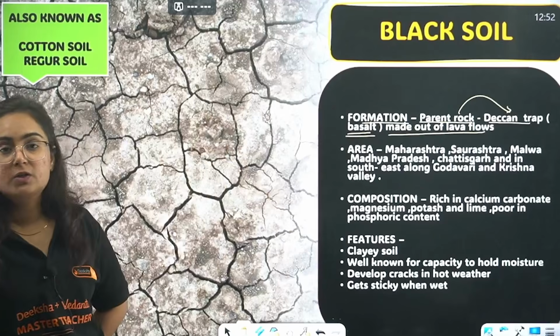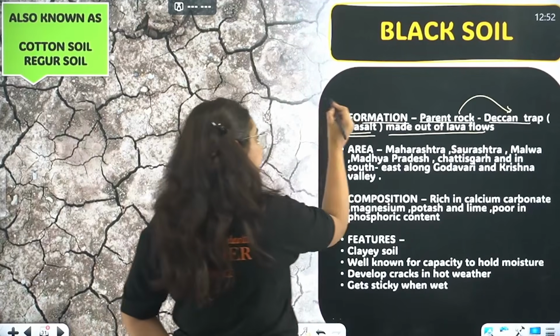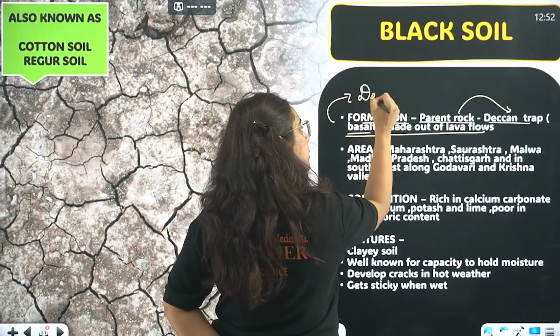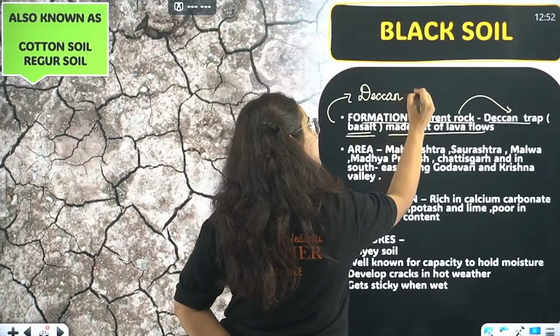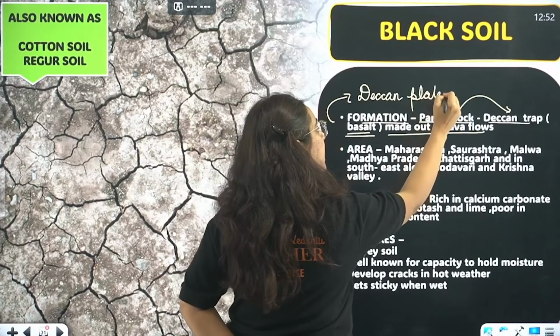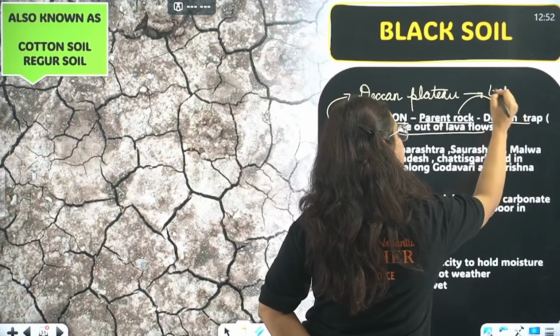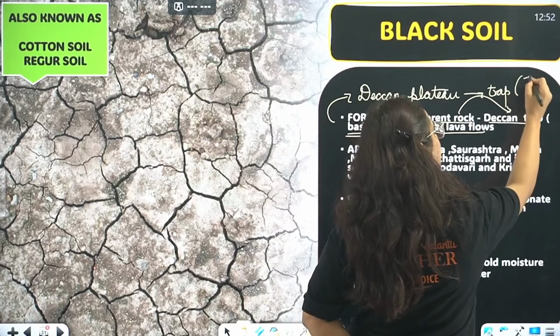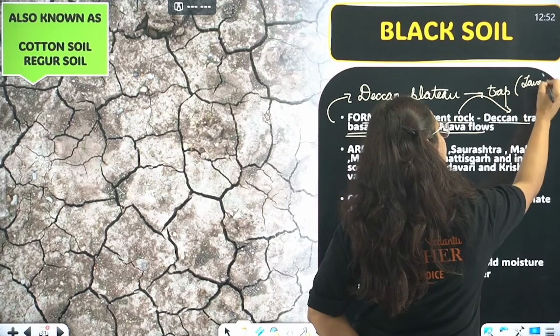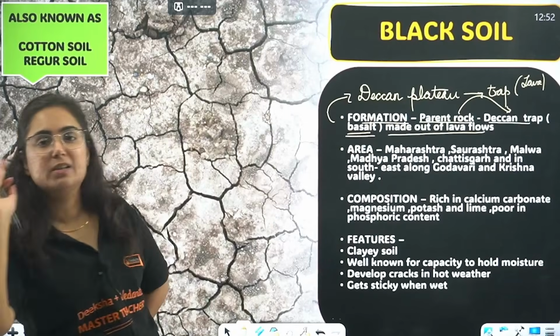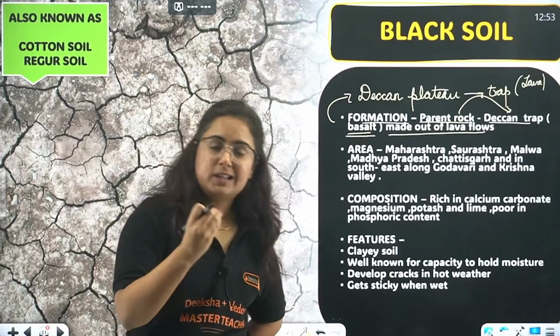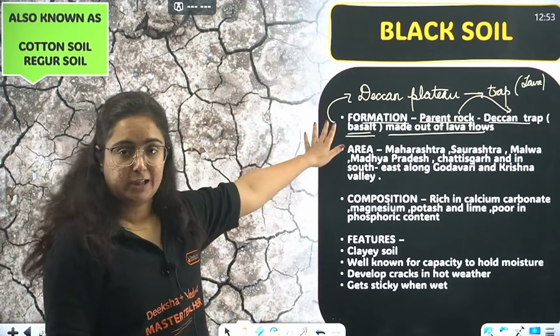What are these words? So, beta, black soil is found in the Deccan Plateau. Okay? Black soil is found in the Deccan Plateau, and the Deccan Plateau is the result of the Deccan Traps. The traps, because lava comes out. See, a volcanic eruption certain million years back resulted in the formation of the Deccan Plateau.